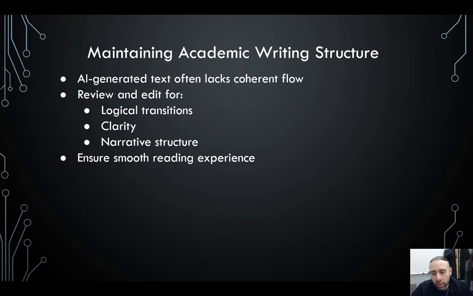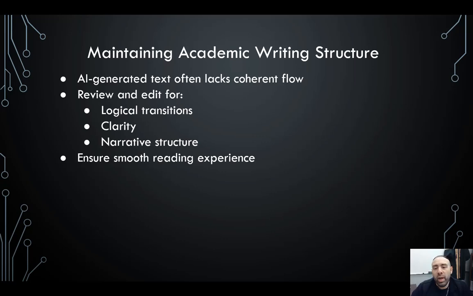You want to maintain academic writing structure. So, AI, it's not that it has no structure. It's just writing from a different perspective. It's just like anything else. When you read three different bodies of work from three different individuals, they're all going to sound different, based on tone and the way we as individuals tend to write.